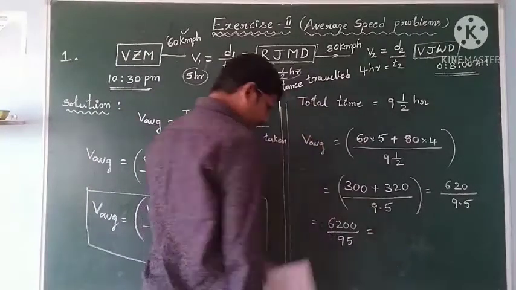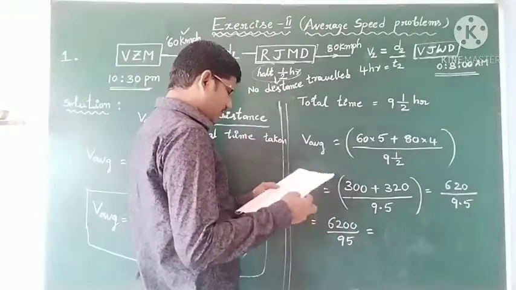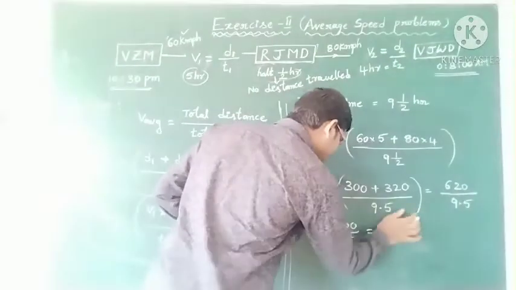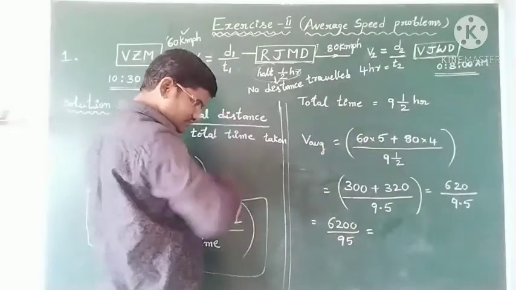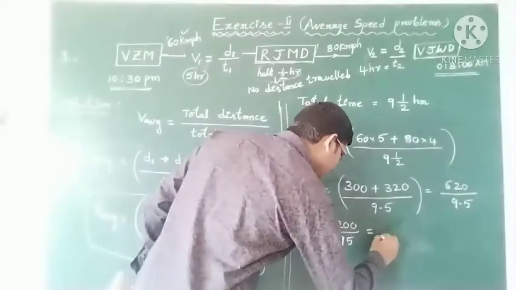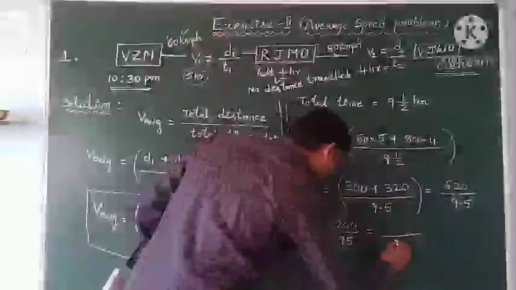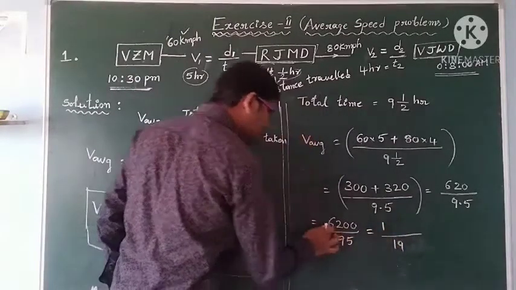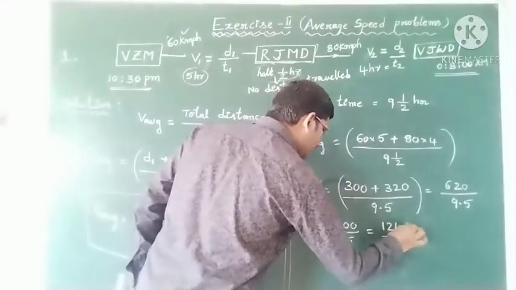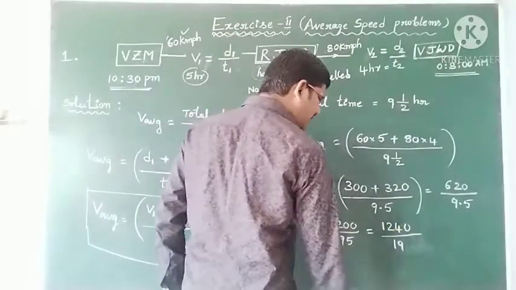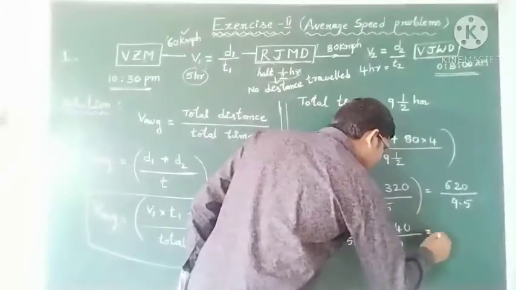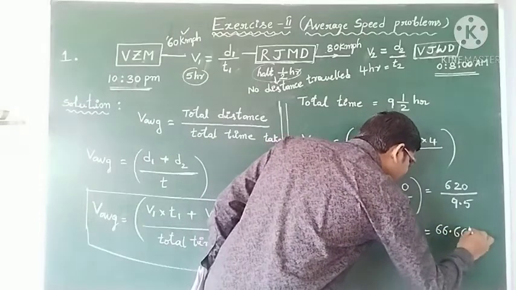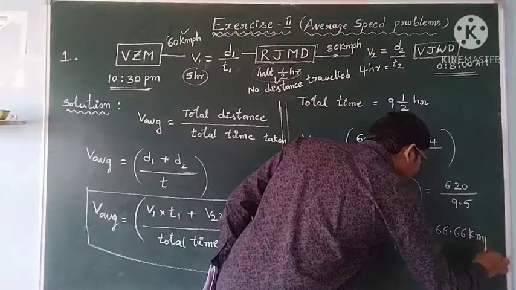And if you do the calculation, it is approximately equal to 66 point something. 5 ones are 5, 5 nines are 45, and 5 ones are 5, 5 twos are 12450. So 12450 by 19 gives 66.666 kilometers per hour, which is the average speed.